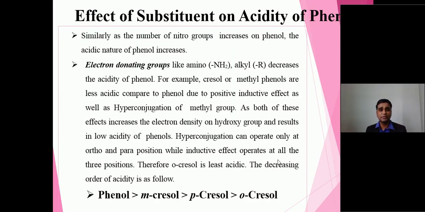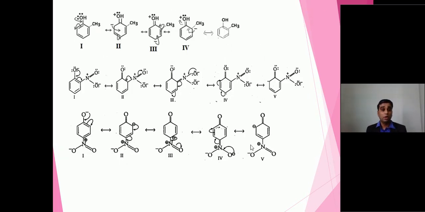As I discussed, electron donating groups always decrease the acidity of phenol because those groups are electron releasing. They intensify the negative charge on the aromatic ring system, and hence the resonating structure becomes less stable. Fine. Now, in the exam, if they ask, you must represent this kind of resonating structures.